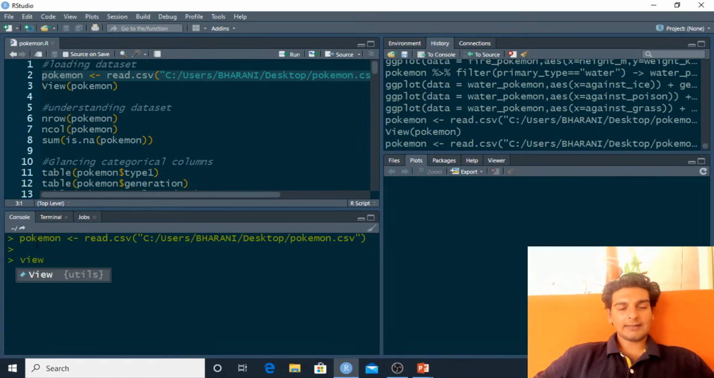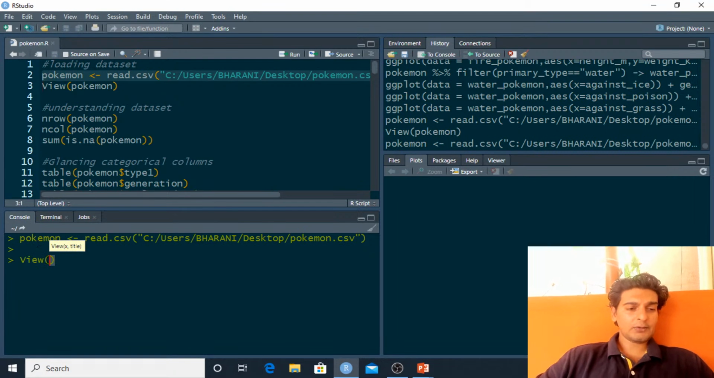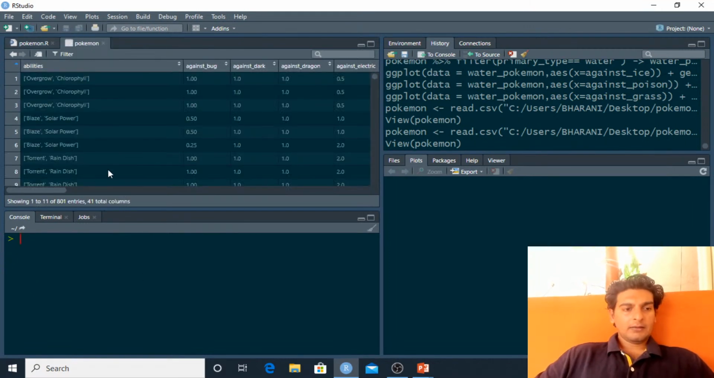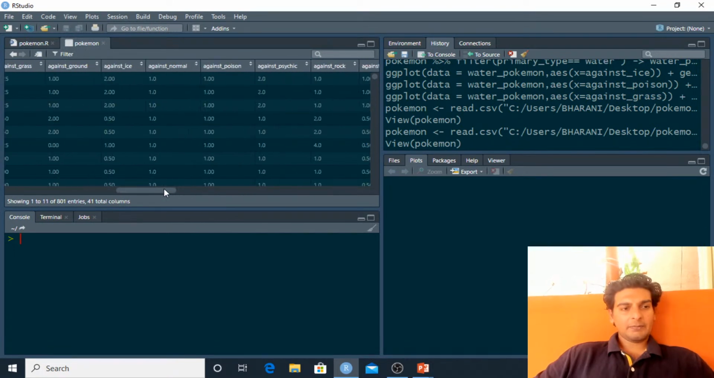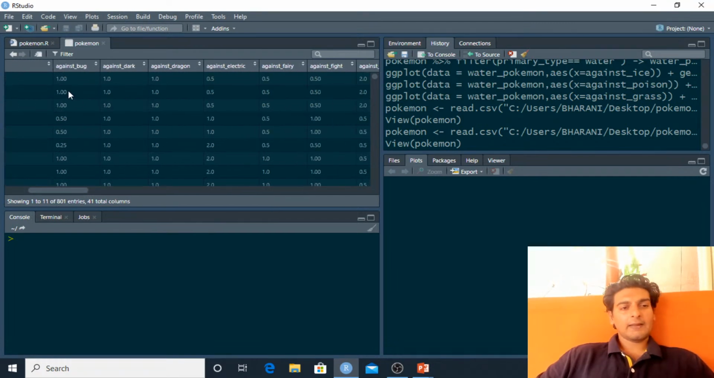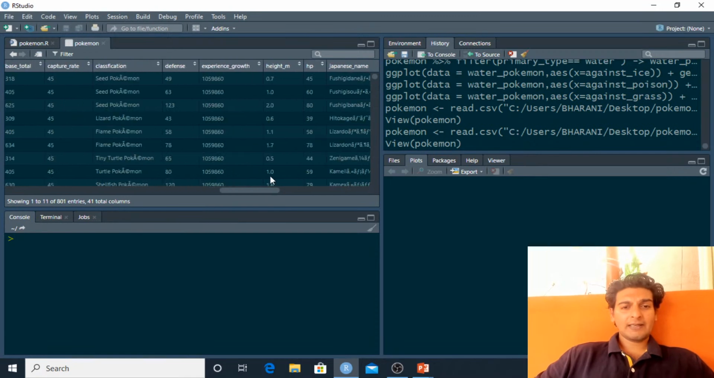Now I'll have a glance at this dataset, and to do that I have to use the View method. Inside View, I will pass in the Pokemon data frame. These are the different columns present here. We've got abilities, which tells us about the abilities of the Pokemon. Then we've got against_bug, against_dark, against_dragon, against_electric, and so on. These columns tell us how a particular Pokemon performs against a bug type Pokemon, a dark type Pokemon, and similarly a fairy type Pokemon. So these are some basic inferences.